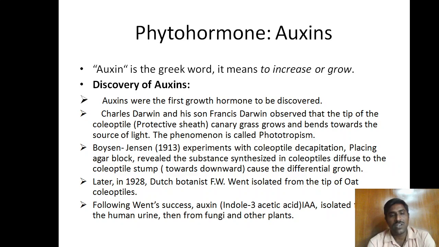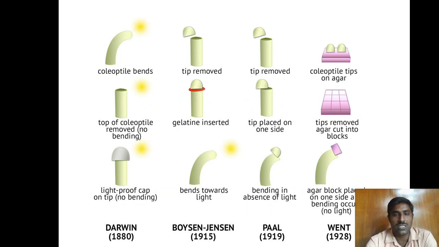Later, after Boysen and Jensen, in 1928 the Dutch botanist F.W. Went isolated auxins from the tip of oat coleoptiles. Following Went's success, auxin, that is indole acetic acid, IAA, was isolated from human urine, then from fungi and other plants. We can understand Darwin's experiments, Boysen and Jensen's experiments, Paal's, and later Went's, through these figures.